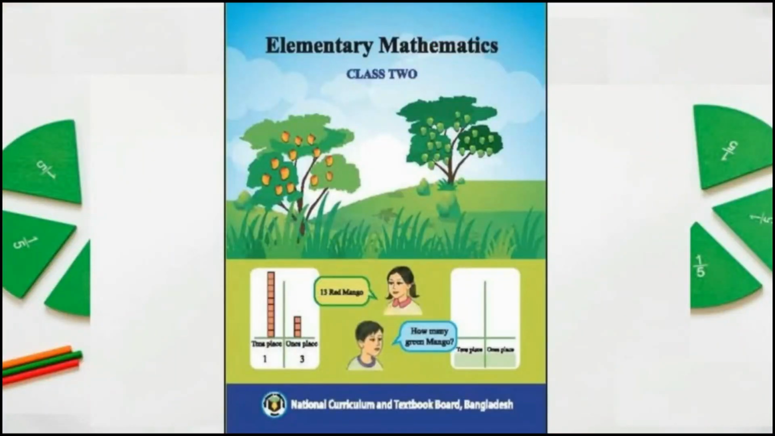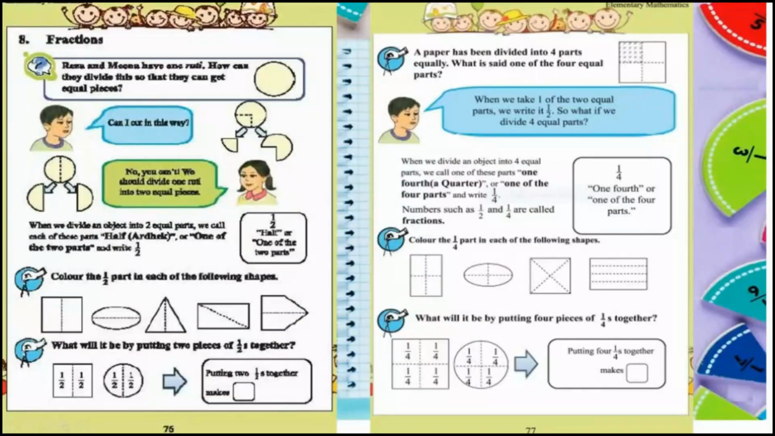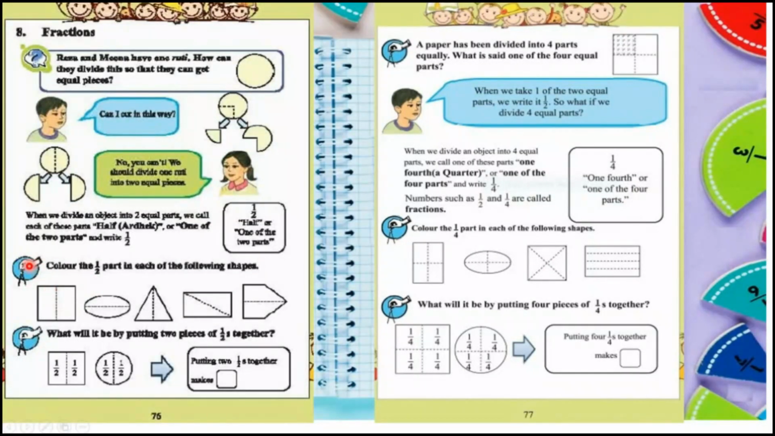Okay, my dear students, now take out your elementary mathematics book and open page number 76 and 77. Okay, my dear students, today we will do these 2 activities from page number 76 and another 2 activities from page number 77. Let's see at first page number 76. Okay students, at first we will do this activity. Color the half part in each of the following shapes.